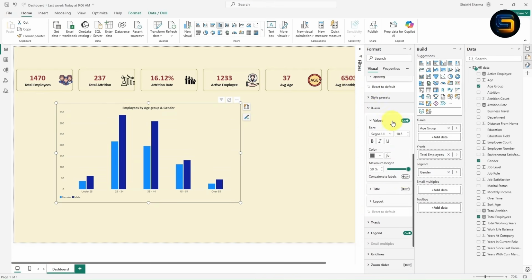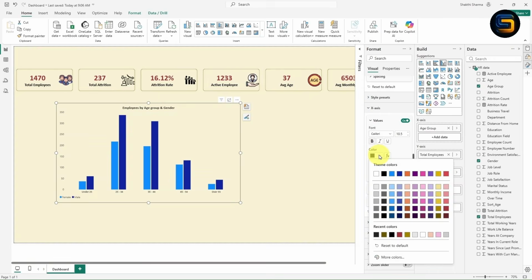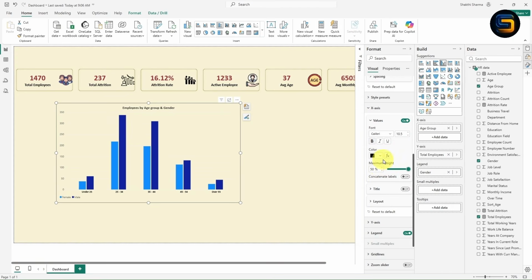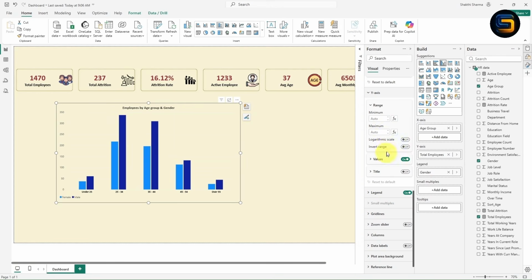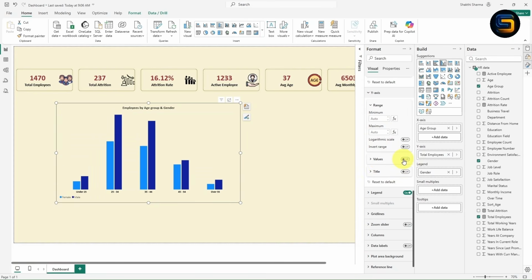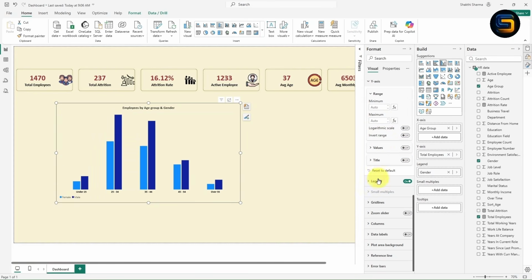Now expand this x-axis. I will give some formatting to the x value. I will select from here Calibri. So basically you need to select any one of the fonts. You can make it bold. You can change the color. I will take this black color. Now if you want you can give the title. I don't want to show the title. Now expand the y-axis. Now I don't want to show the value in y-axis. I can simply turn off the value.